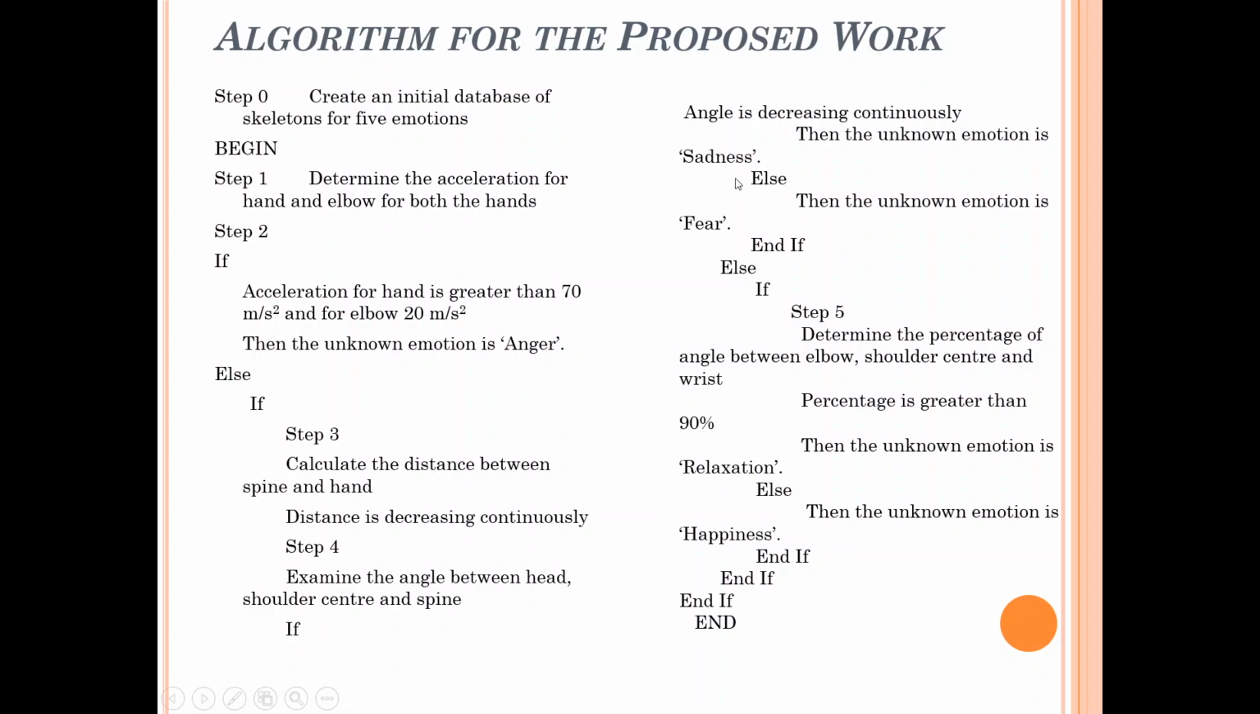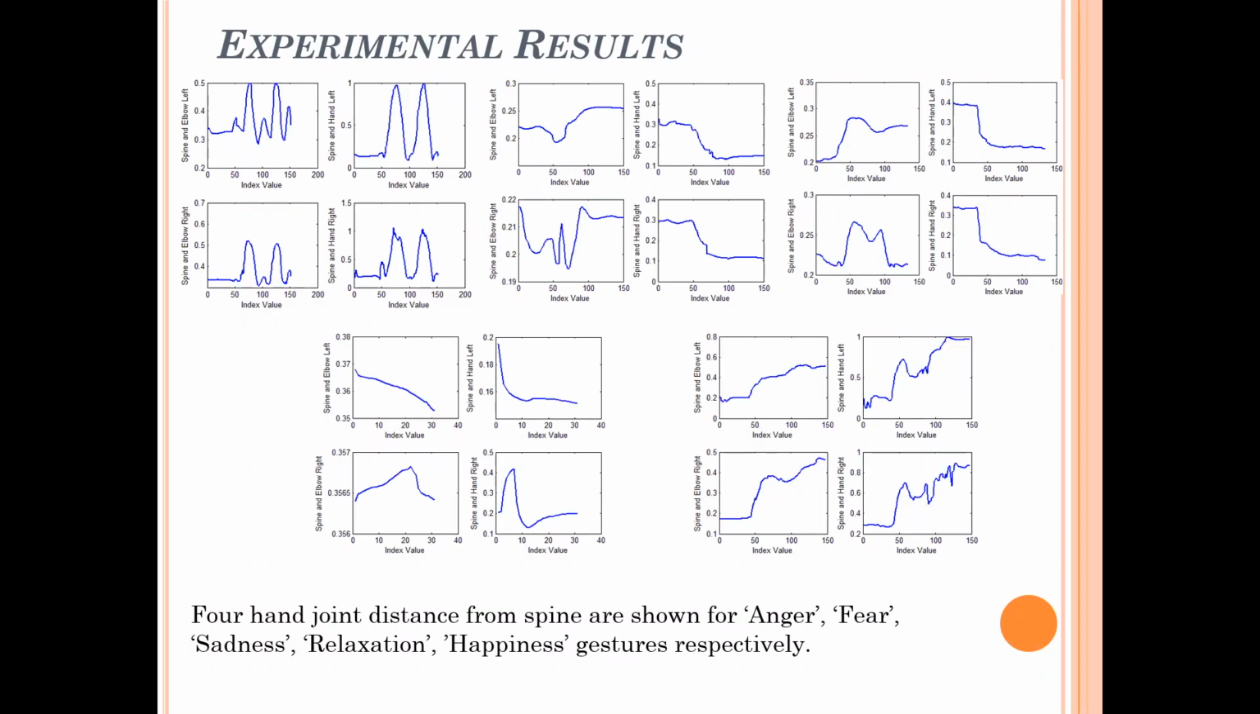Here we can get anger, here we can get sadness, here we can get fear, here we can get relaxation, and here we can get the happiness emotion. To get a much deeper insight about this algorithm, I suggest you look into the published paper. Please go to the paper. You are going to get much more details about this algorithm.